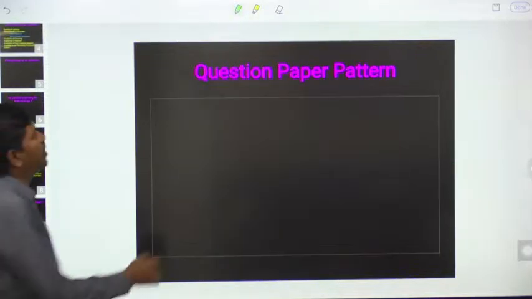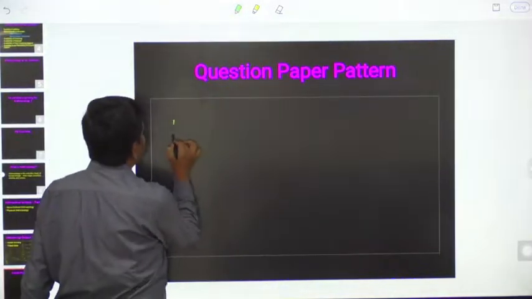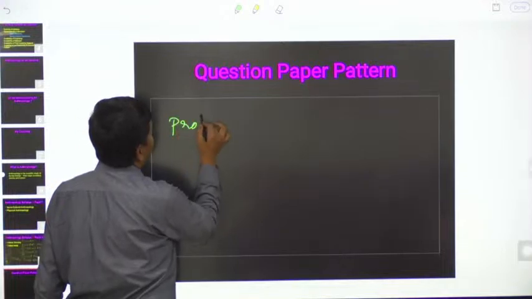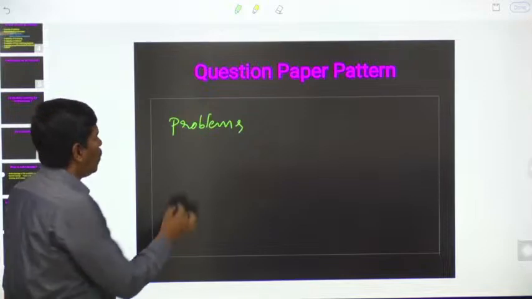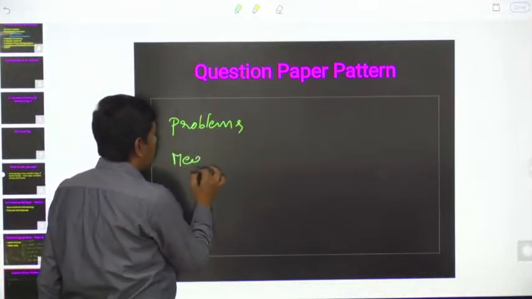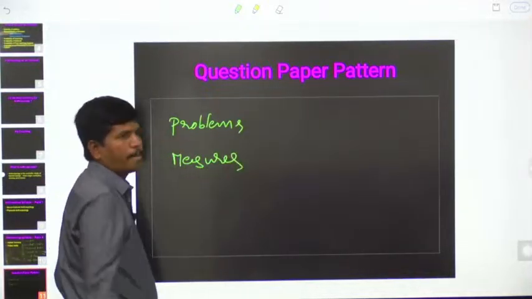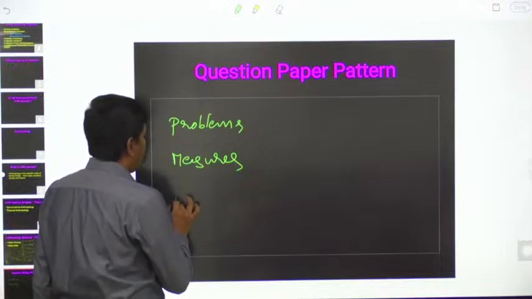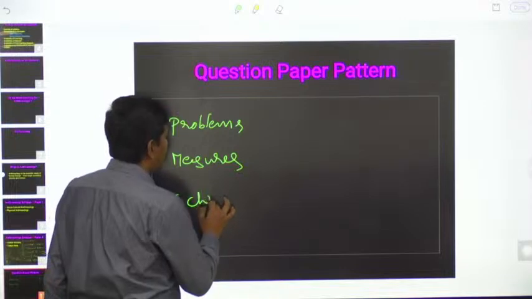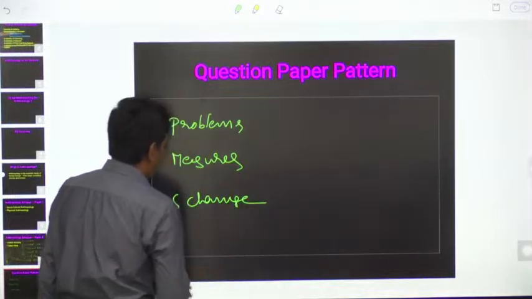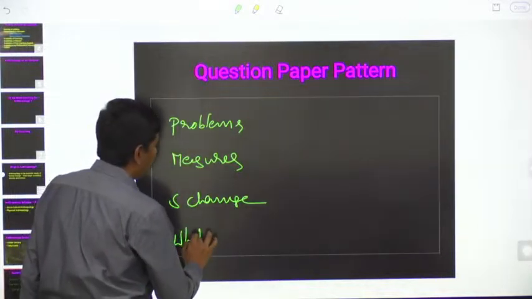In the problem oriented approach, we are going to study what are the problems of tribals, what are the measures taken by the government, and what are the impacts because of those measures. That means social change, what are the changes brought about by those measures, and finally what we can do.